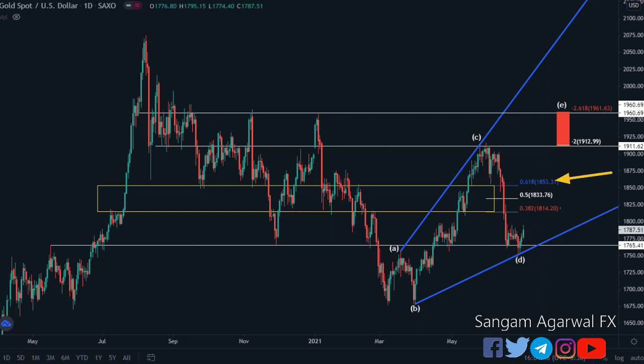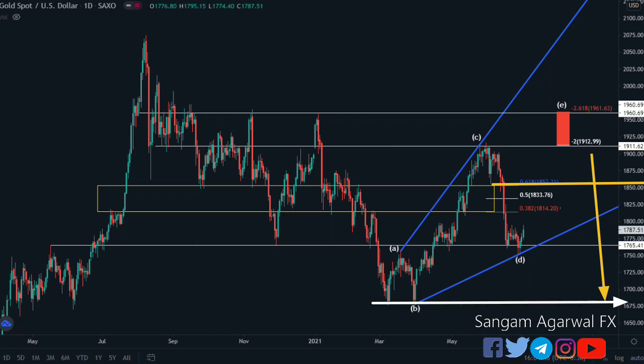At the 61% retracement at 1853, at this resistance, sellers will try to resell gold at this level. Then again they will try to resell at this top, and the third target is this horizontal resistance. So these three are targets for buyers for profit taking and for sellers to re-enter the market. All of the sellers who take entry at this level have their target at this level.